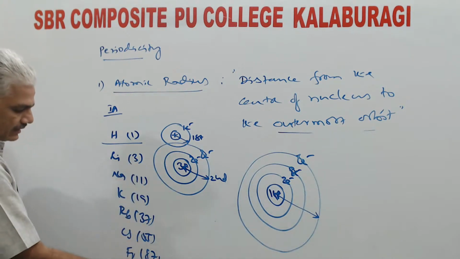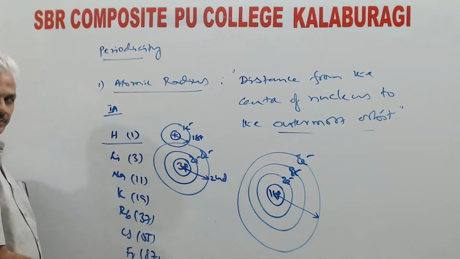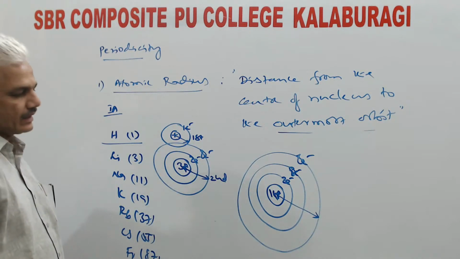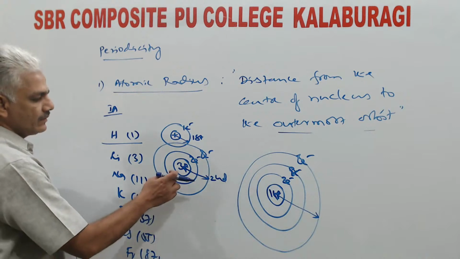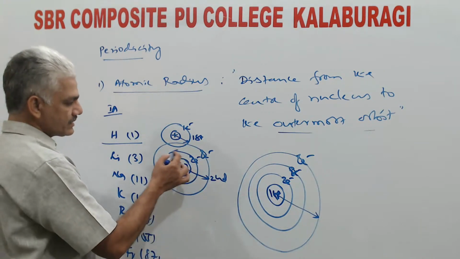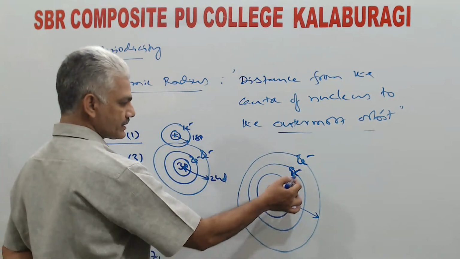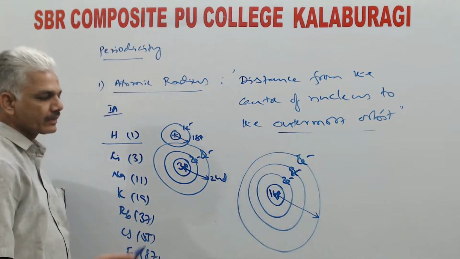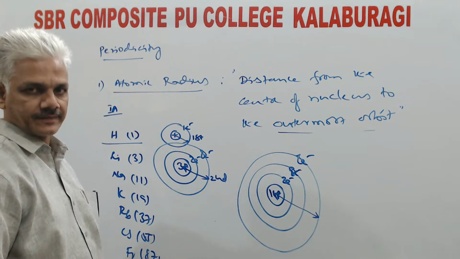Like that, in a successive manner, as we move down the group, one new shell will be added. And because of this, even though the number of protons inside the nucleus is increasing, because of the inner orbits and inner electrons present between the nucleus and the outermost orbit, the effective nuclear force of attraction actually decreases.